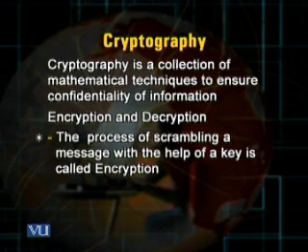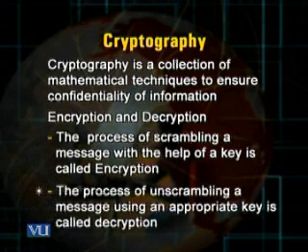So wherever we use a cryptographic key and apply that key on a message, the message gets scrambled. In other words, it gets converted into a form which is not understandable, and we say that encryption has taken place. The reverse of encryption is decryption. So the process of unscrambling a message using an appropriate key is called decryption.